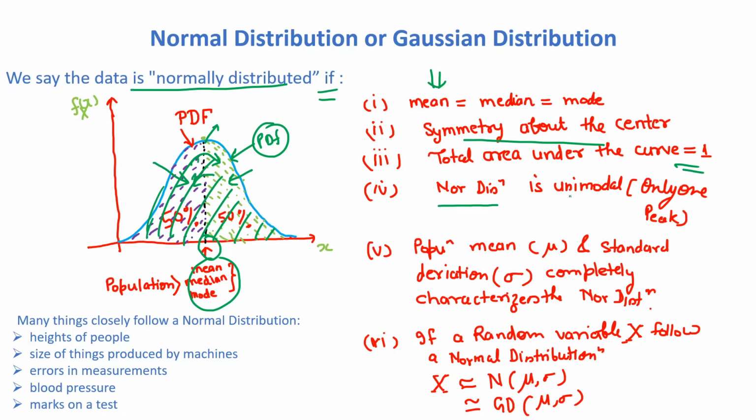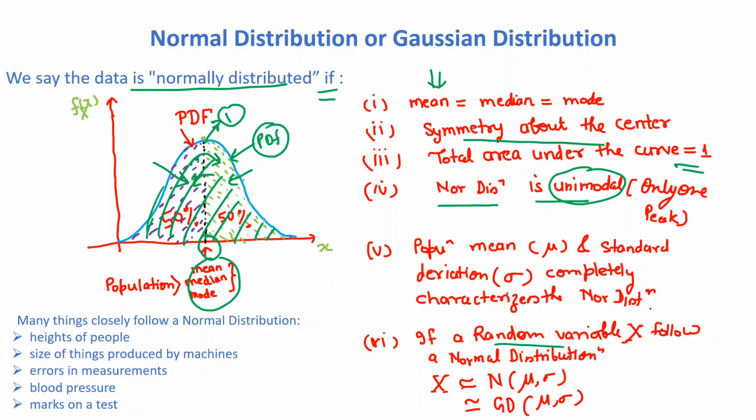The normal distribution is unimodal. If we talk about the normal distribution, you can check here, there is only one peak. We cannot see any more peaks in this distribution. So if the data has only one peak, that is called unimodal, and it will also be considered normally distributed data.